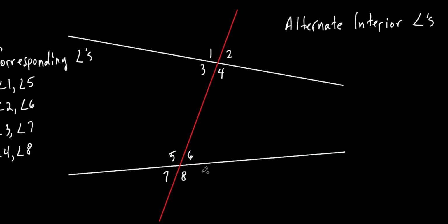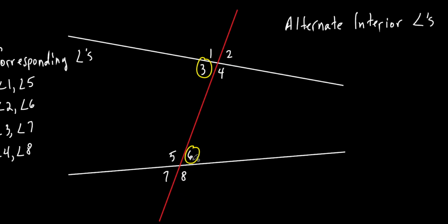Good. Now, what about that word alternate? All right, they're all interior angles, but they're completely opposite each other. So let's take a look at angle 3. Angle 3 right there. Which one of those 4 interior angles is completely opposite? 6. You got it. Okay? So 3 and 6, they're alternate interior angles. One's on one side of the transversal, one's on the other side. But one's way up here in this grouping, and one's way down here in the other grouping. Do you see how they're completely opposite each other?